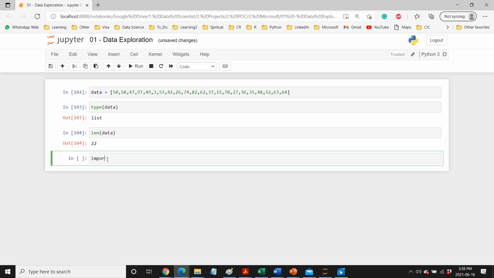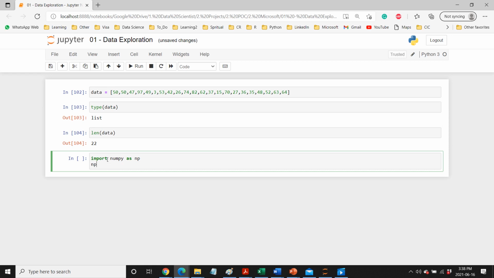So let's import that library. Import numpy as np. So np is the alias name, so that we don't need to type numpy every time. We can just use np and dot, and then we can use any method. Like we have a method called array, np.array, and then we pass this list variable. With this, we are telling it to take this list and convert it into an array, and that method is coming from NumPy.